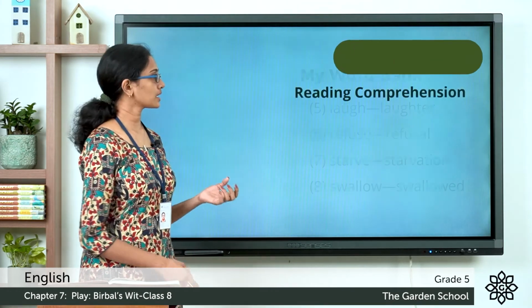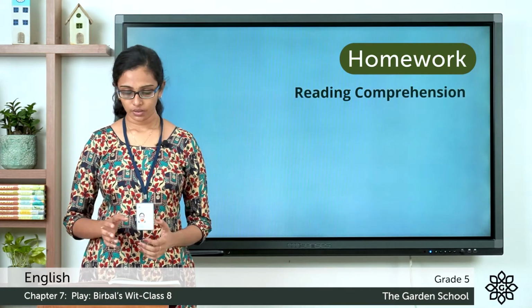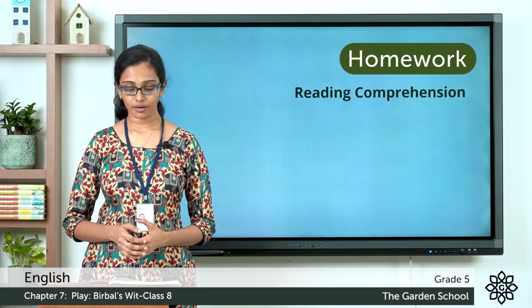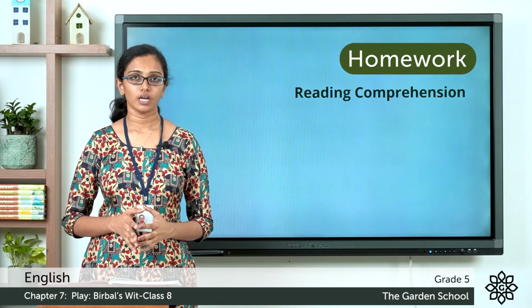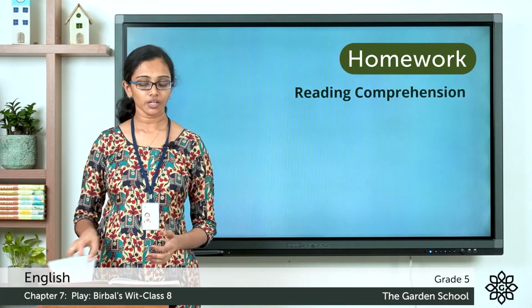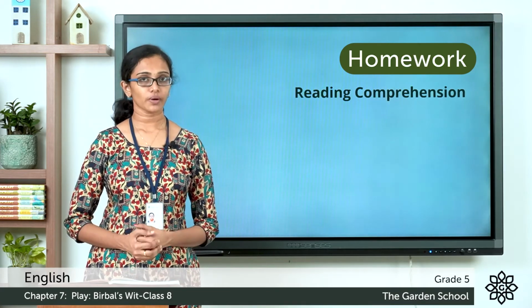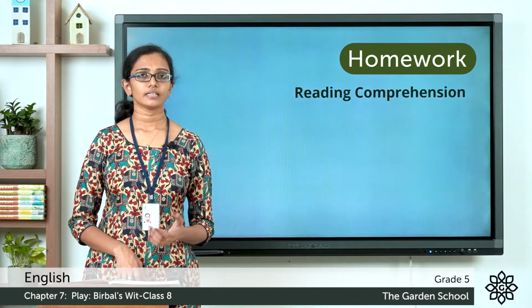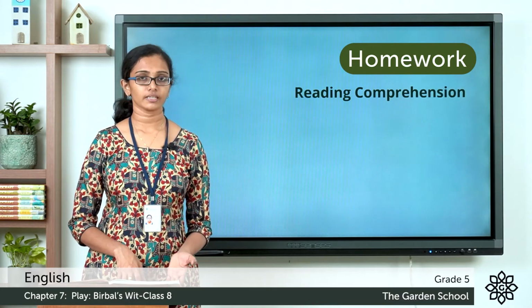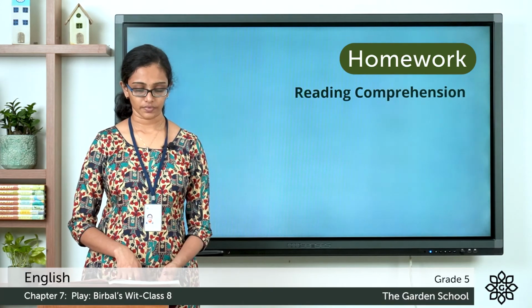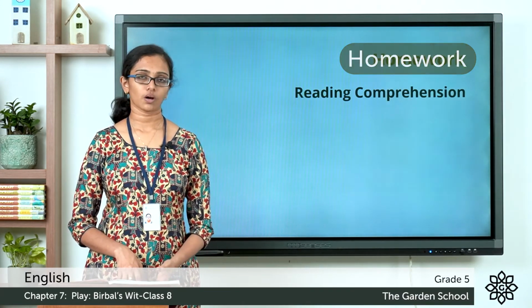Now the next one is reading comprehension. We can see a passage given on page number 123. It's about the usefulness of traveling. You have to read this passage very carefully, and on the following page you can see a few questions given there. There are 8 questions for answering, and in section B a few words are given there. You have to find out the meanings of these words and write them there. So this one also you can do as a homework.